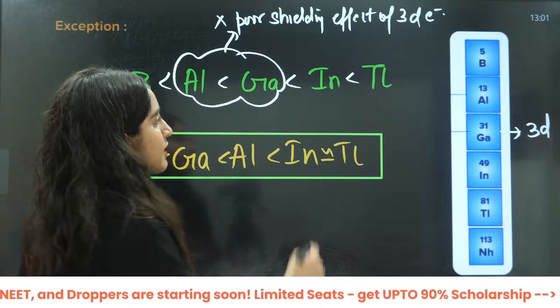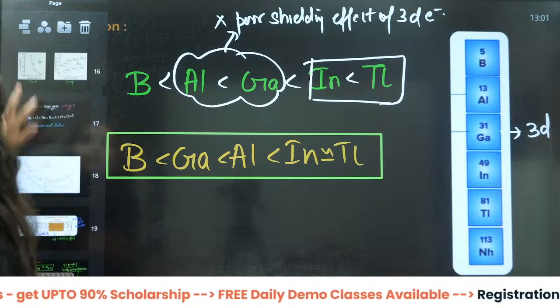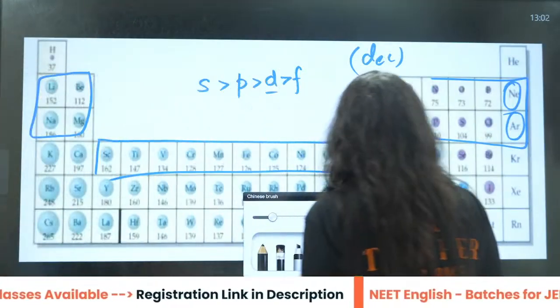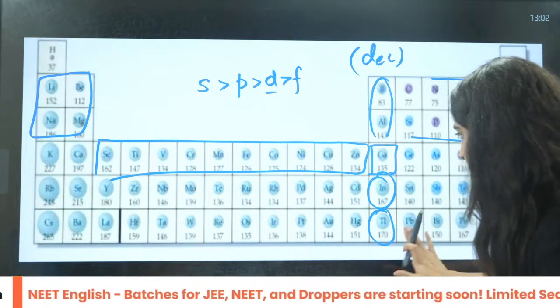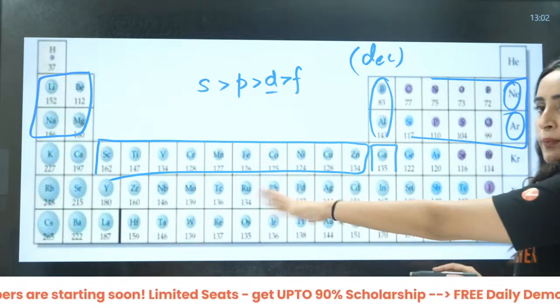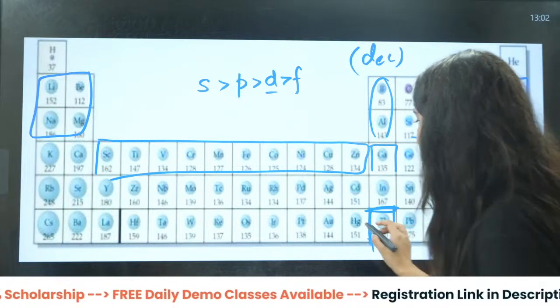But here, what happened? You can go through the periodic table again. This is indium and this is thallium. As I told you, the size of these two is going to be approximately the same. Why? Because in thallium what happened?